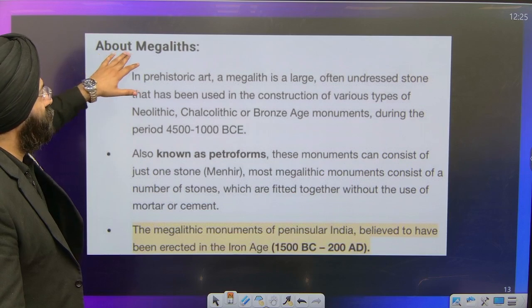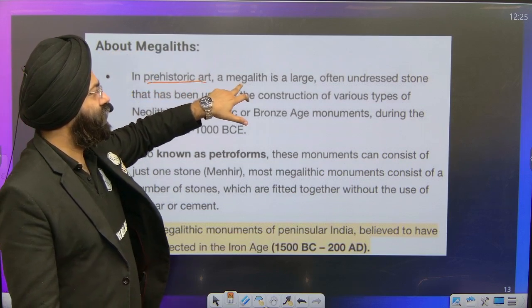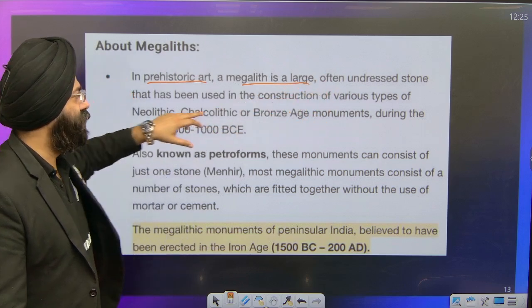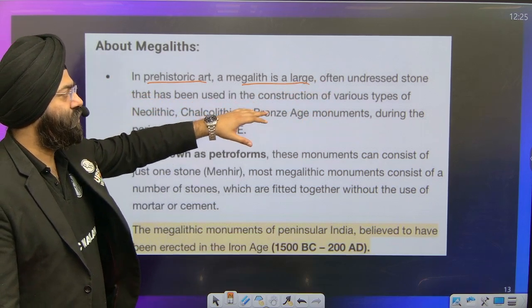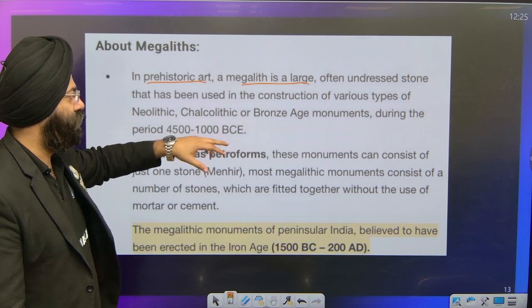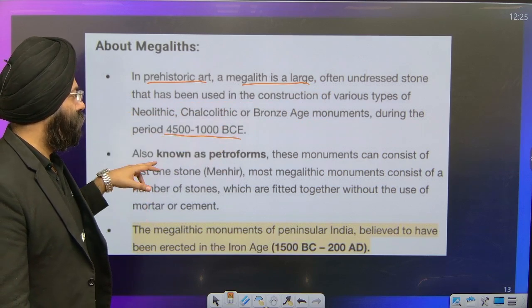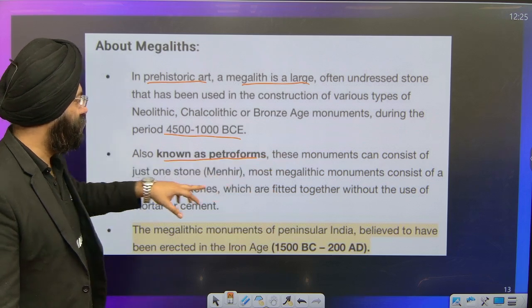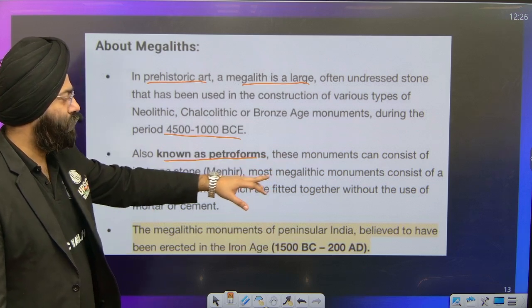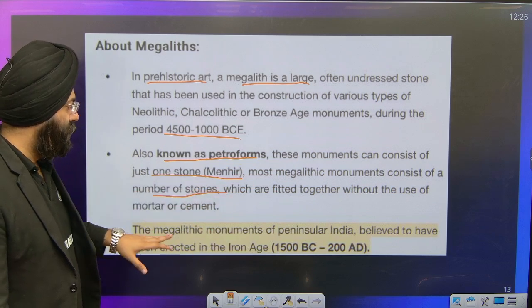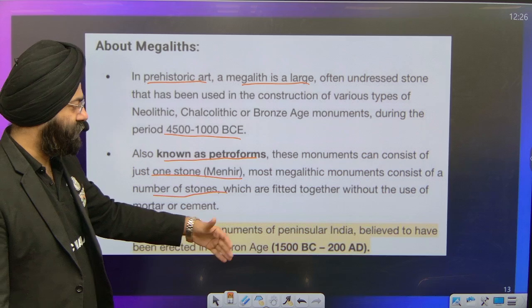Now please understand what megaliths are. In prehistoric art, a megalith is a large, often undressed stone that has been used in the construction of various Neolithic, Chalcolithic and Bronze Age monuments during this period. These are also known as petroforms. These monuments consist of one stone, that is a menhir. Megalithic monuments consist of a number of stones. The megalithic period in India is believed to be between 1500 BC and 200 BC.